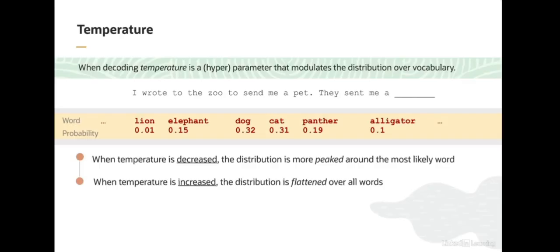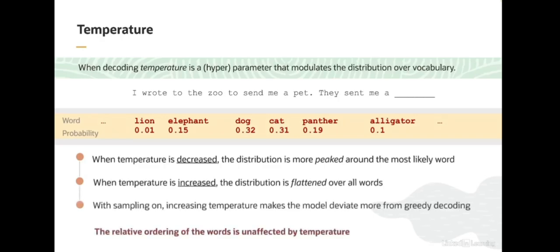The way that temperature affects the output text is that when temperature increases and you're decoding with a non-deterministic strategy, you're more likely to emit rarer words. So when temperature is decreased, we get closer and closer to greedy decoding, which we talked about earlier in this lesson. Specifically, this is when we emit the highest probability word at every step. This tends to result in more typical output from the LLM that is generating text. On the other hand, when temperature is increased, the rarer words have a higher chance of being generated. This is typically associated with more creative and even interesting output.